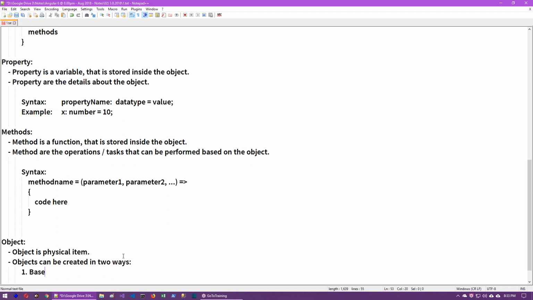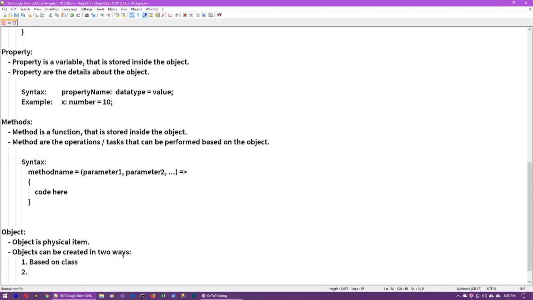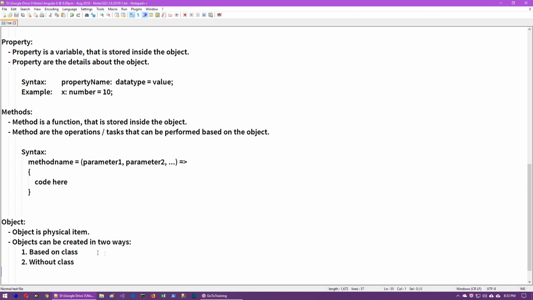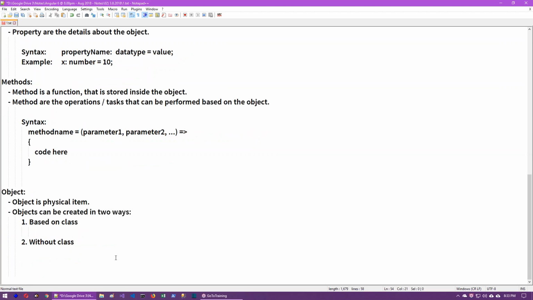One is based on a class, or without a class. Based on a class we can create an object, or without a class also we can create. If you want to create an object based on a class, we have to follow the syntax new class name. The new keyword will create an object. Then we have to provide the name of the class, and then we have to keep the brackets. So this is one of the ways to create an object based on the class.